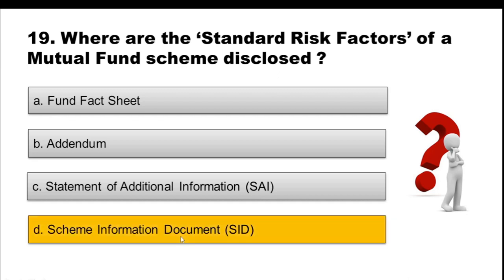And the correct option is option D, scheme information document. So this is talking about standard risk factors. Scheme information document, or SID, highlights two broad categories in terms of risk. First one is standard risk factor and second one is specific risk factors. Standard risks are those that all mutual funds are exposed to, whereas specific risk applies to one particular mutual fund scheme. Okay, so that is where it is mentioned, it is disclosed in SIDs, scheme information document.